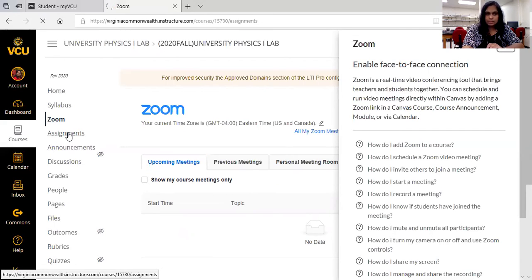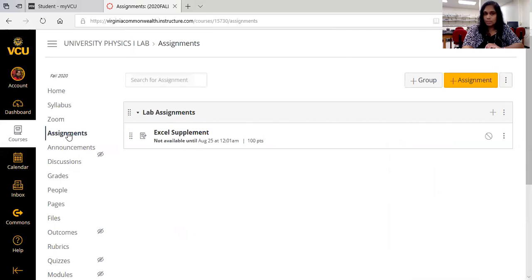Then the lab assignments will be available over here. For now, you should be able to see an Excel supplement document. That is an activity that we will be doing on the first day of the class. Actually, I'm in my version of the Canvas, so you should not be able to see that. But you will see the link for assignments. That's where you would see the lab assignments every week. So this will be ready by next Monday morning as well for you to have a look.